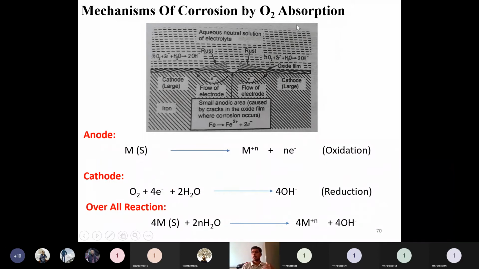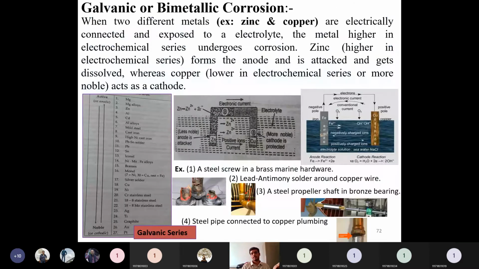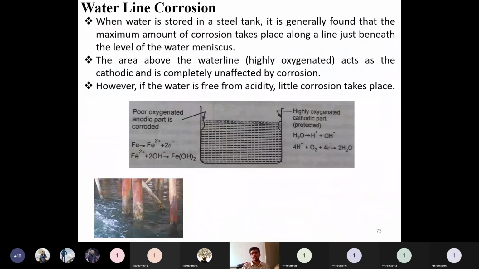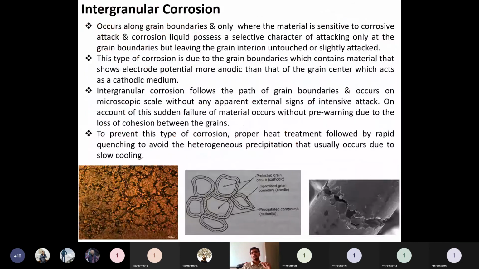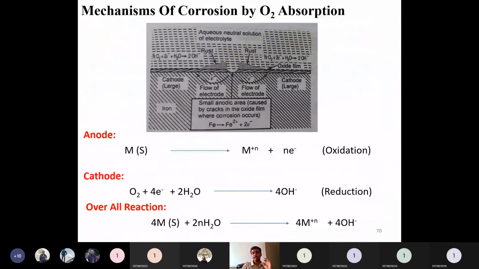So this is by oxygen absorption. How the oxygen is getting absorbed, how the metal is losing electrons at the anodic area, how the oxidation reduction is taking place. I request you to understand this concept first, then only you can understand how many types of corrosion there are: galvanic, concentration cell, passivity, waterline corrosion, pitting corrosion, crevice corrosion, stress corrosion, intergranular corrosion. To explain all these corrosions, you need to understand the mechanism first. If you understand the mechanism, it is very easy to identify what is the cathode and what is the anode, and you can simply say this is the mechanism and this is the process which is going to happen, whatever corrosion has been asked.